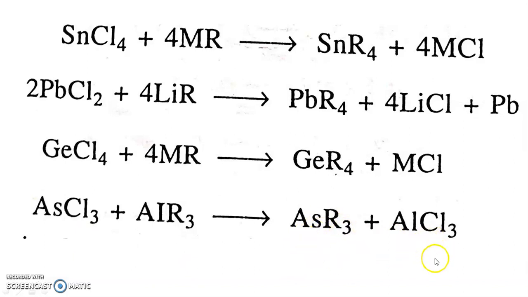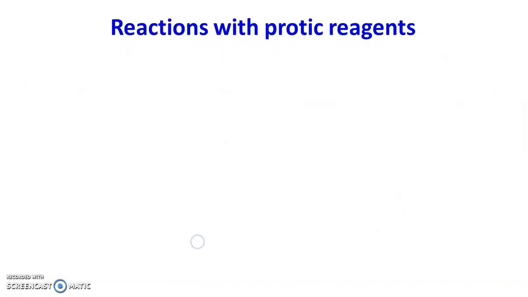At the same time we get aluminum trichloride. So in this way there is an alkylation or arylation reaction. In alkylation or arylation, there is a substitution of one or more halogen atoms of metal halide by alkyl or aryl groups from the organometallic compounds. This is called alkylation or arylation.